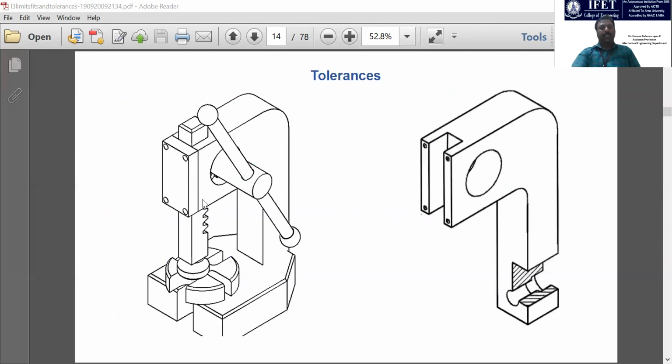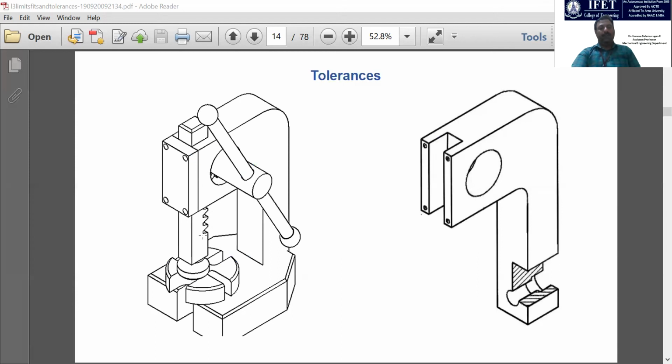So you can see the machine here. This machine equipment is a vice-like thing, and the vice is going to hold a product, a component here, and this is the handle, and this is the shaft. You can see how this whole setup is assembled. This is one component, like a rack, which is going to move up and down, and it will fix the component which is beneath.